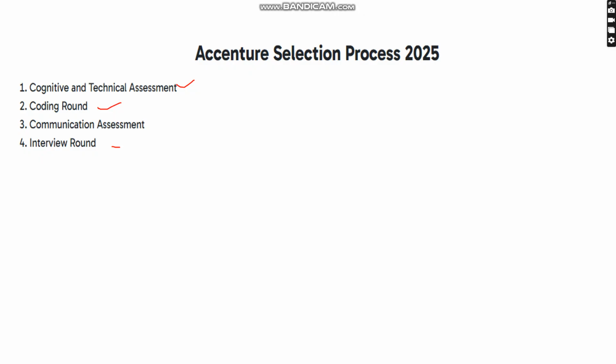In the coding round, they will ask two questions. One we have to get fully correct, with the full output, and one is partial. If we clear this one, then we go for the communication assessment. This is the third round, and this is not the elimination round. Once communication is completed, you will go for the interview. This is the selection process of Accenture.